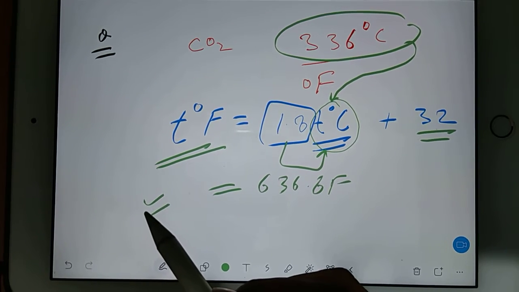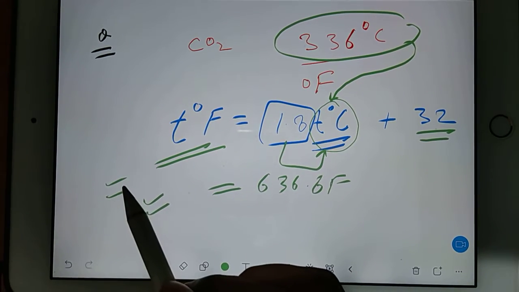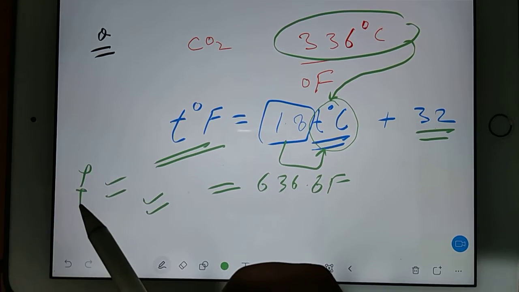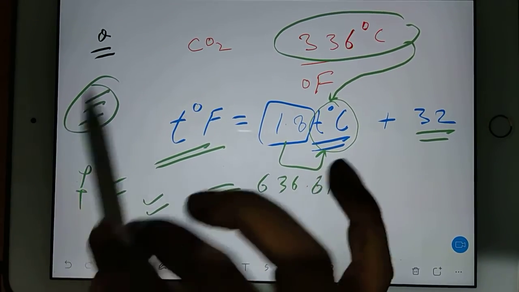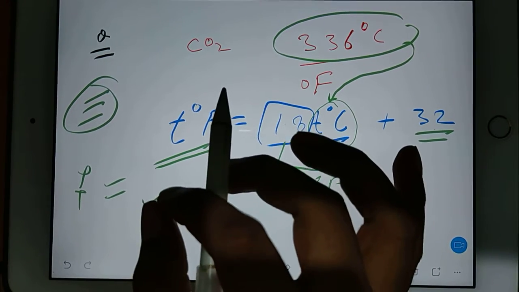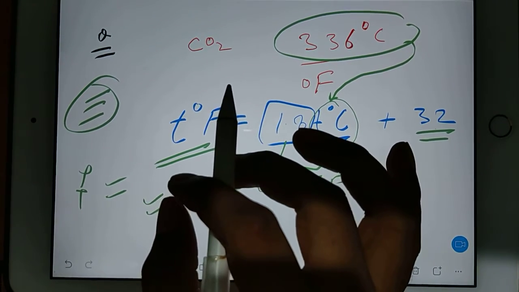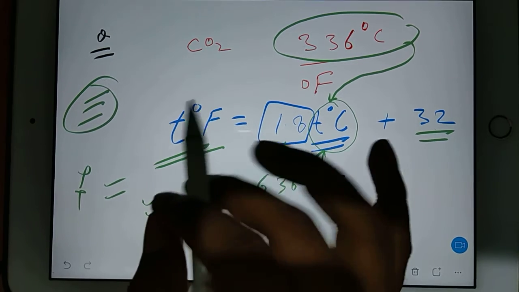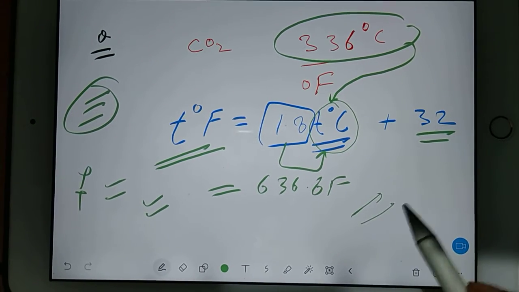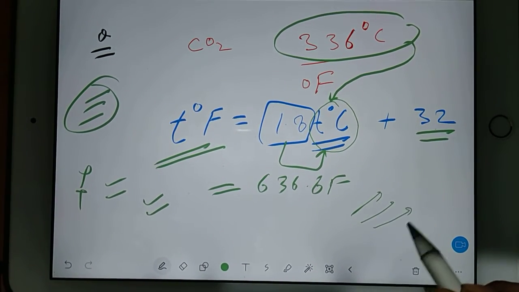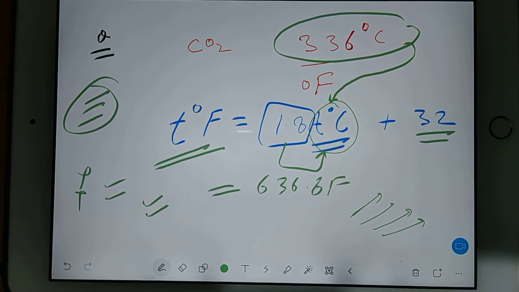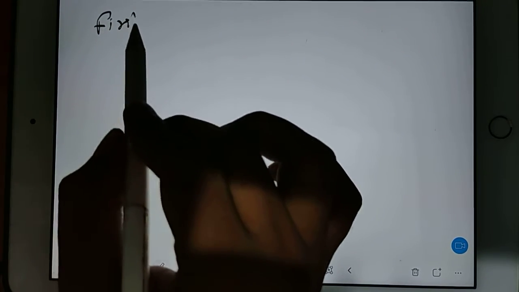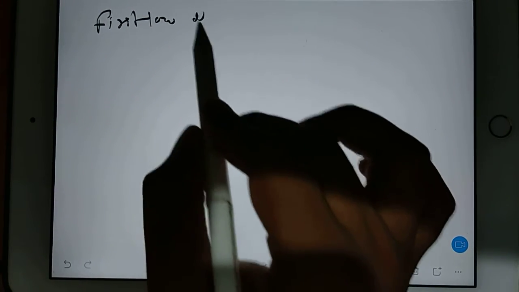Your zeroth law is very easy, and under zeroth law you don't have to remember anything, only the 4 formulas of temperature you should remember, and then we will start our first law of thermodynamics, which is very important. Based on the first law you have numericals and you have theories also. So let's understand the first law of thermodynamics.